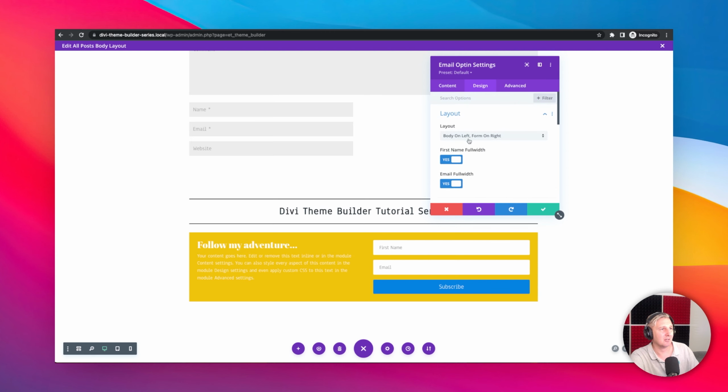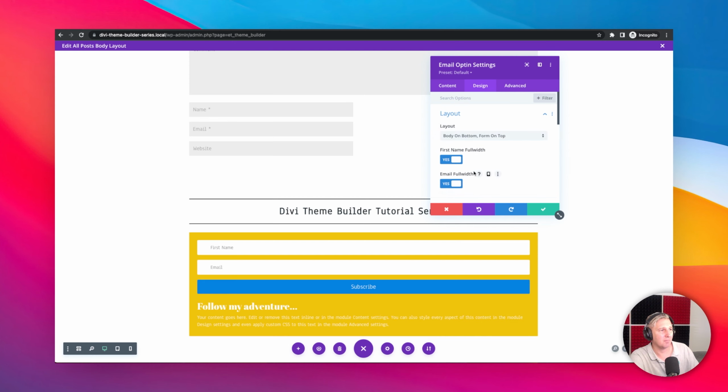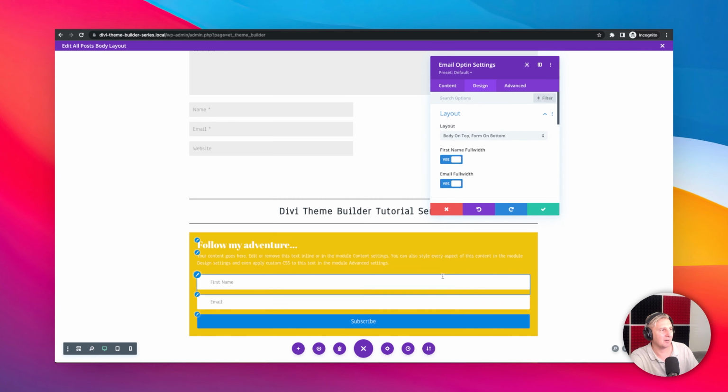Let's quickly look at the layout. We want the body on the bottom. So body on the right, body on the bottom, form on top. There we go. Oh no, actually, I'm going to move the body to the top. Body on top. There we go. I like that. Okay, cool.